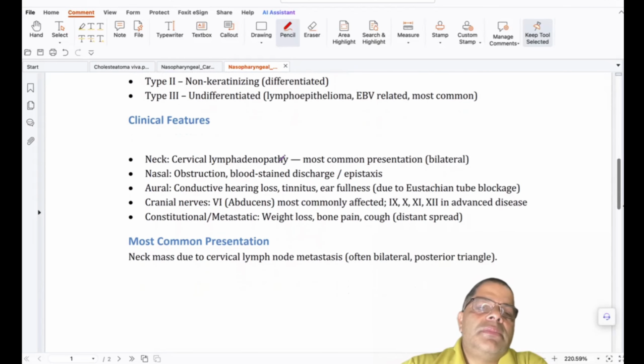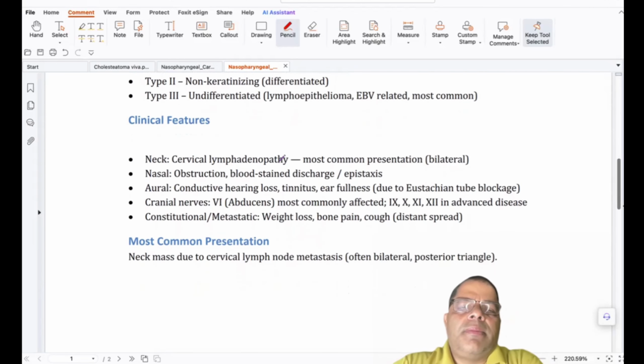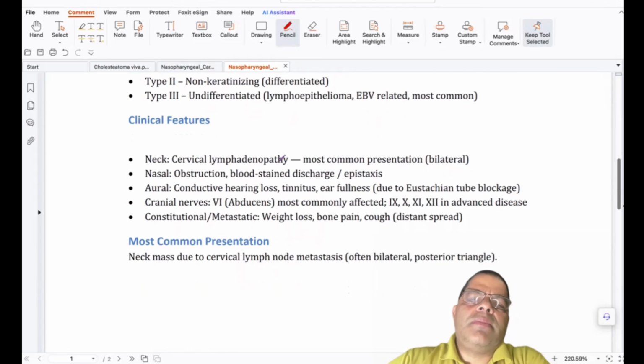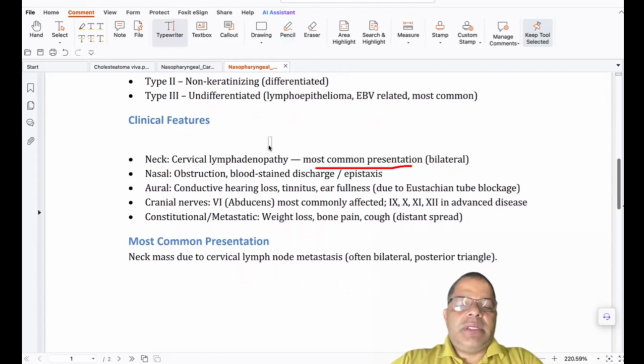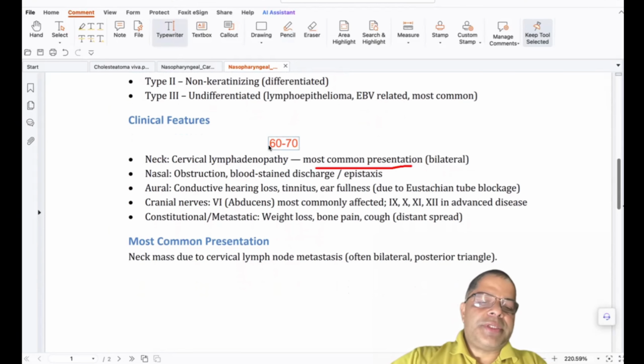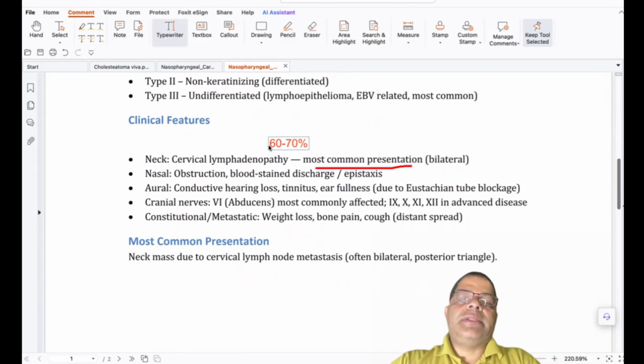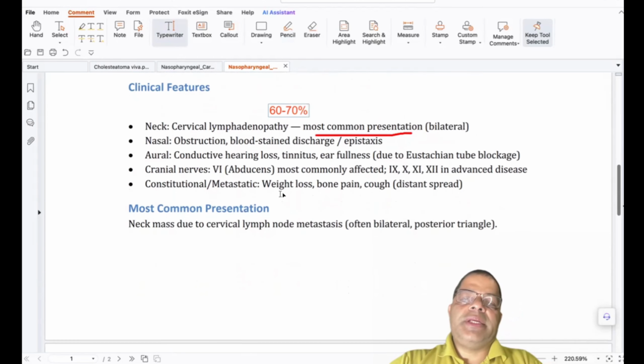Clinical features. A professor can ask, what is the most common presentation of this disease? It is cervical node metastasis. They estimate that in 60 to 75% of cases there is a cervical node metastasis, maybe unilateral or bilateral.